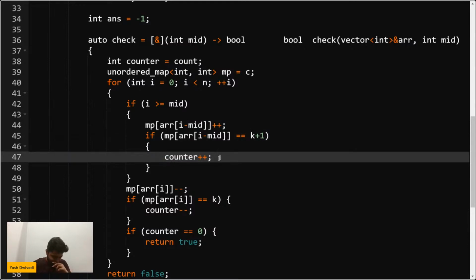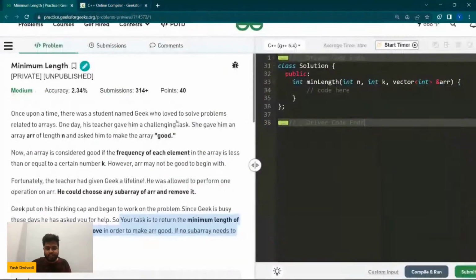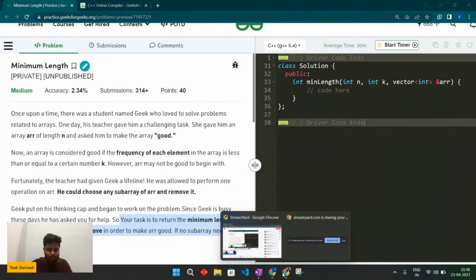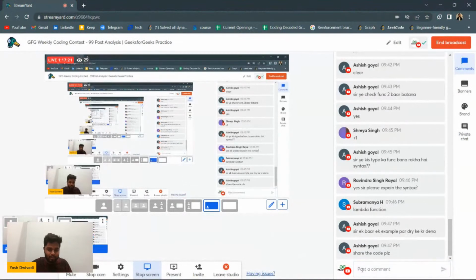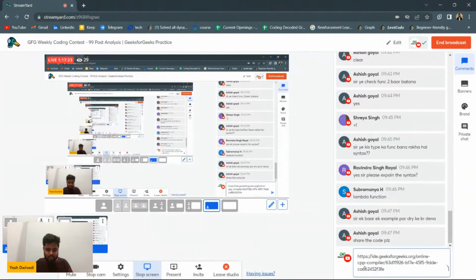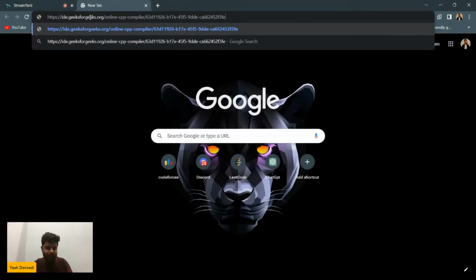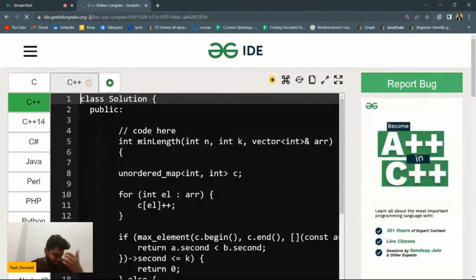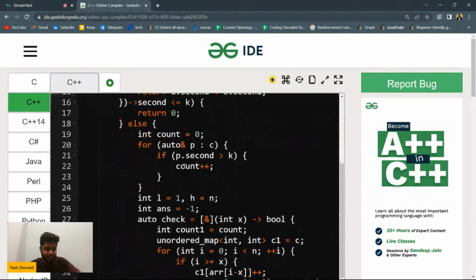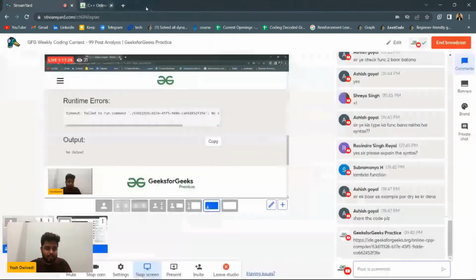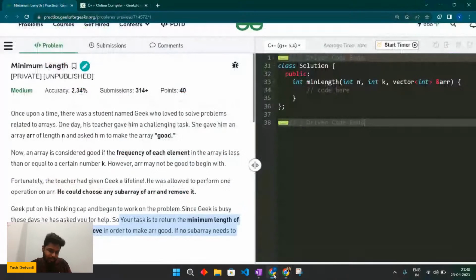Are you getting this point, sir? Share the code, please. I have shared the link of the code, but I will try to share it again. I hope you have understood it a lot. And I think this is the correct code, right? If you do a dry run more, then you will understand much better than what I've explained, obviously. Dry run is important, and having a basic idea is also important.